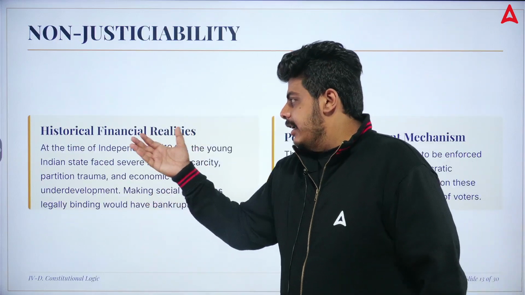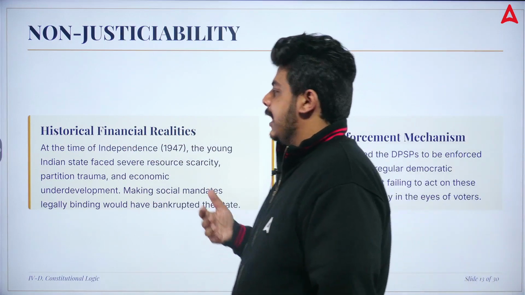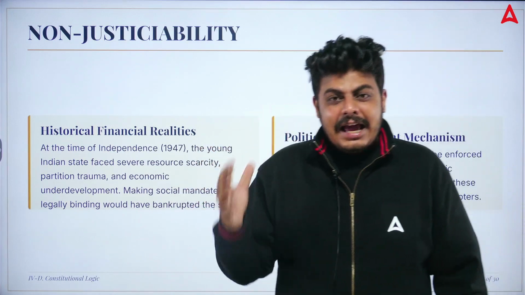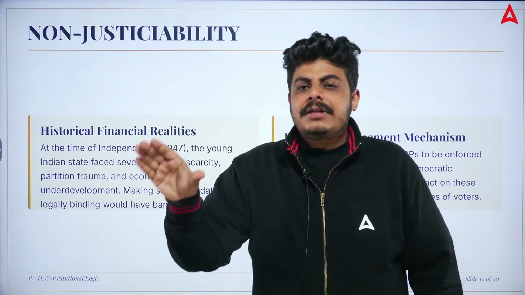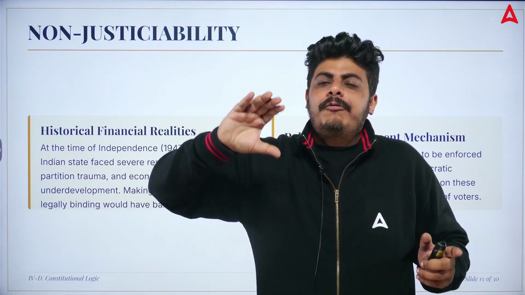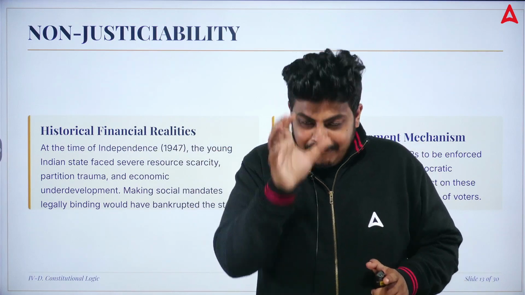We also see historical financial realities: at the time of independence in 1947, the young Indian state faced a lack of resources. That's why fundamental rights and directive principles were separated. Directive principles were the future that we wanted, and fundamental rights were the requirement at that time.